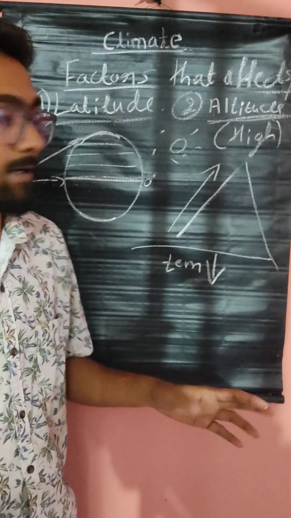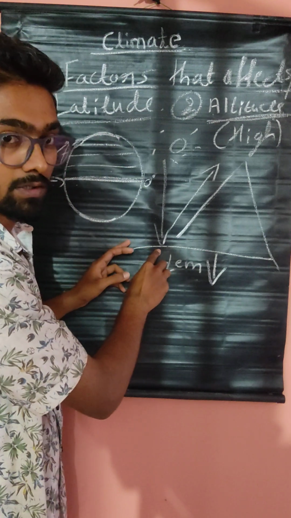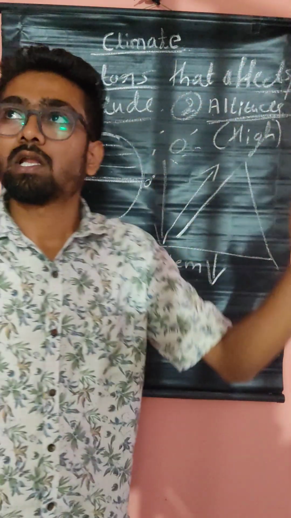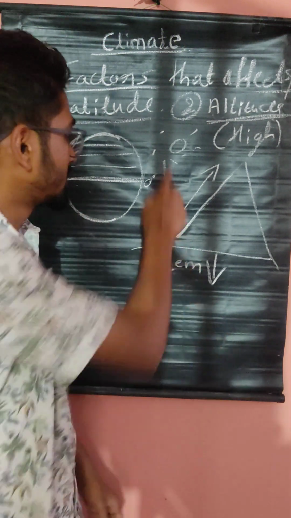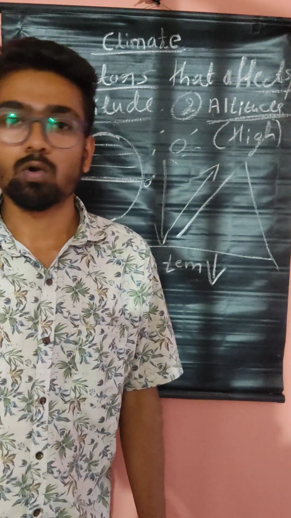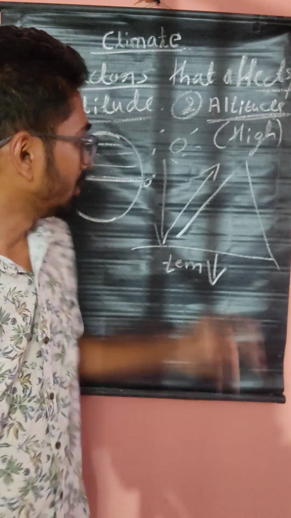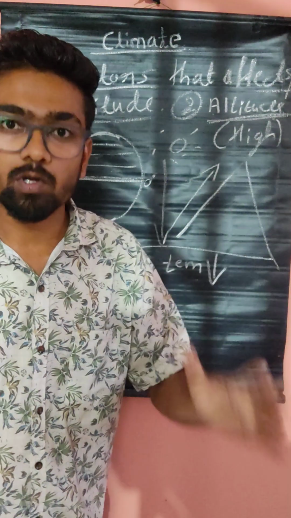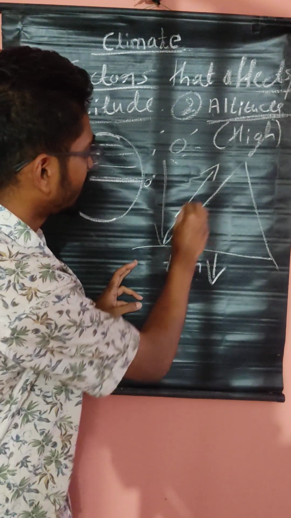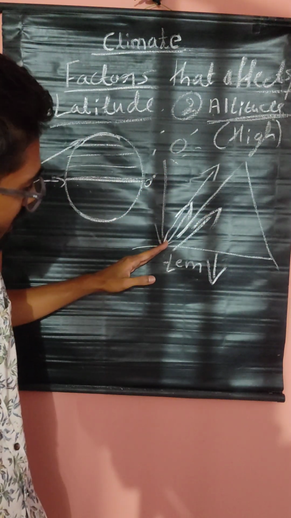Because, listen here, the sun rays first hit the earth. The atmosphere around us is heated, not because of the sun. Listen carefully. The atmosphere around us is not heated because of the sun. It is heated because of the reflected rays of the earth. The sun rays will hit here and reflect like this.